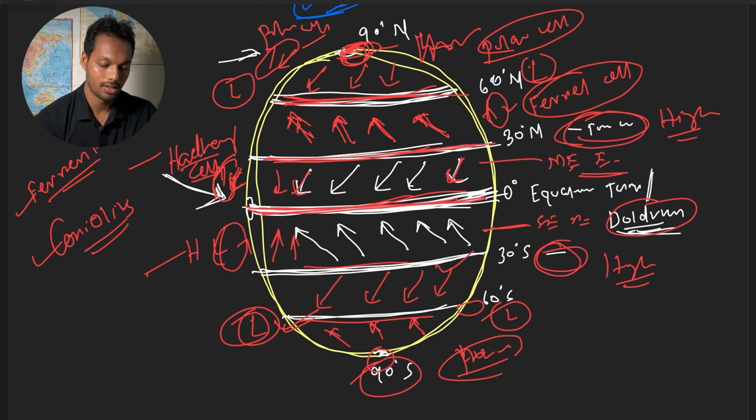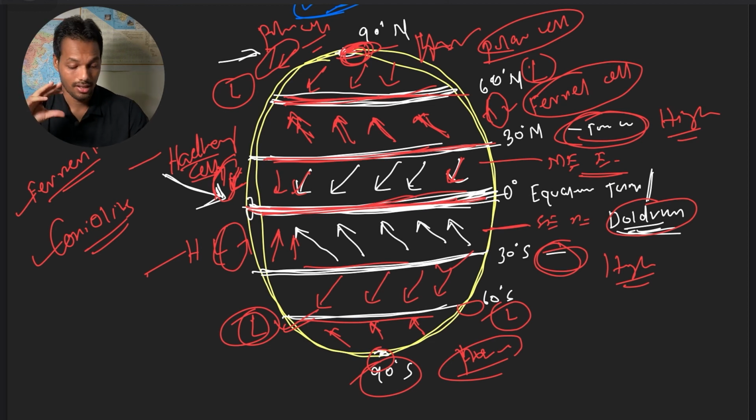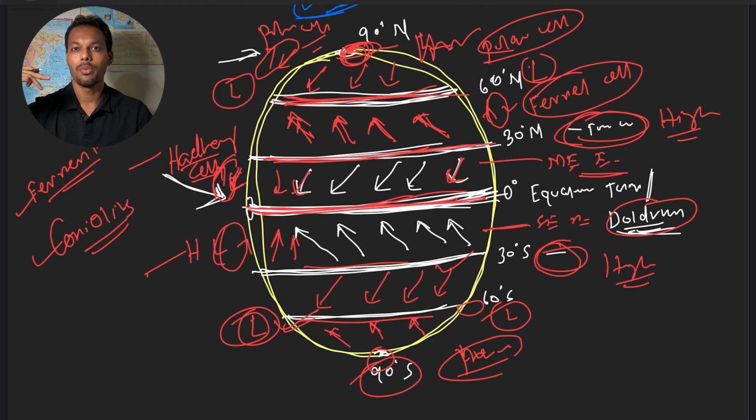So there are three different cells that regulate the global wind circulation based on pressure difference. One is Hadley cell, the movement of air from subtropical high to equator at lower atmosphere, and equator to subtropical high at higher atmosphere.